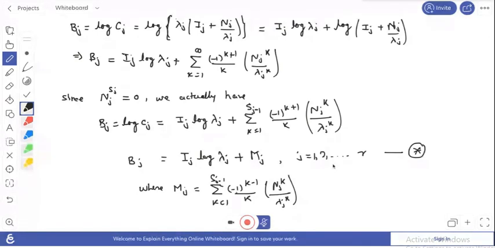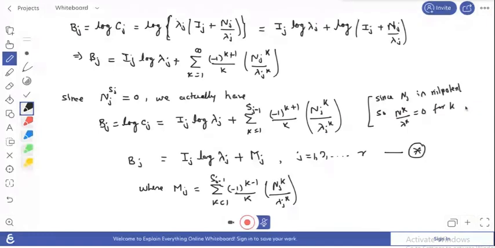So this is the form of that. And if there is any confusion here, you can write that since Nj is nilpotent, this N to the power k over lambda to the power k equals 0 for k greater than or equal to sj and so on.